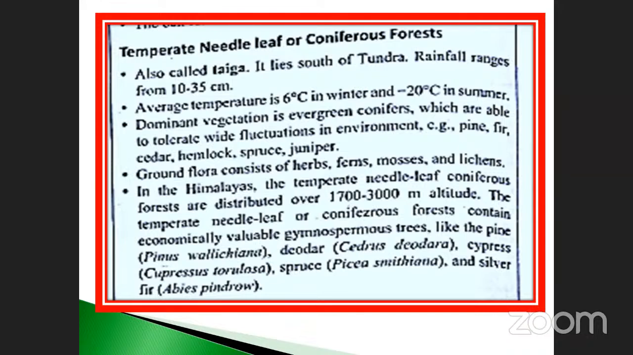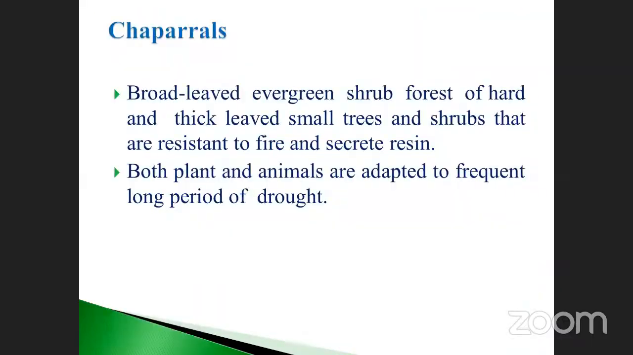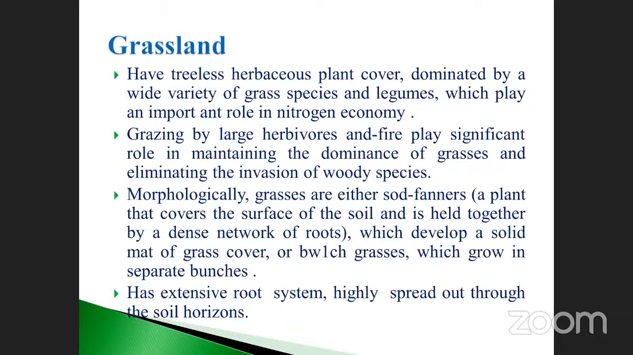That thing we already discussed. See the needle-like structures. Okay, chaparrals, it is also a very important one. Evergreen scrub forest is always green in color, but also has a succulent nature. The leaves are also succulent. Then grassland. What is the meaning of grassland? You know, without trees, completely covered by grasses only.